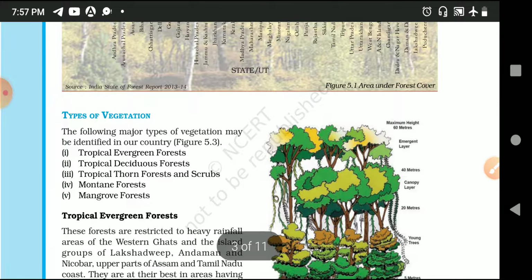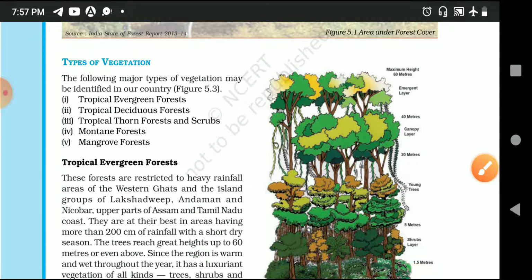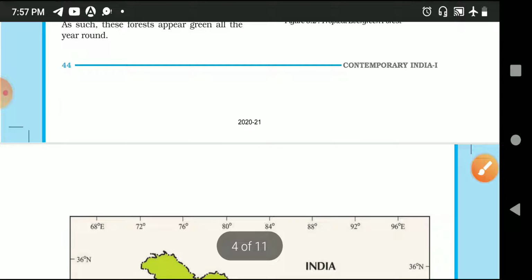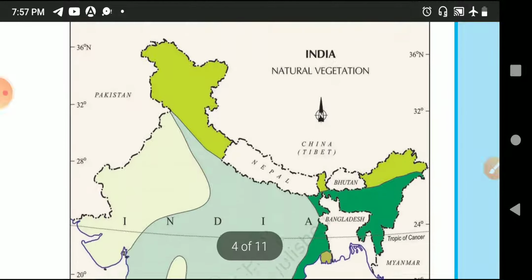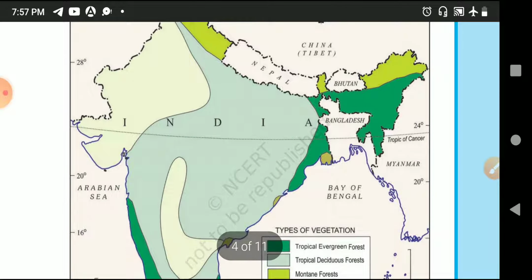Types of vegetation we have discussed here, and we have discussed in detail. I hope that you understood this. Each vegetation is very important, each forest is very important. Their rainfall, area, plant, wildlife character is the main thing.